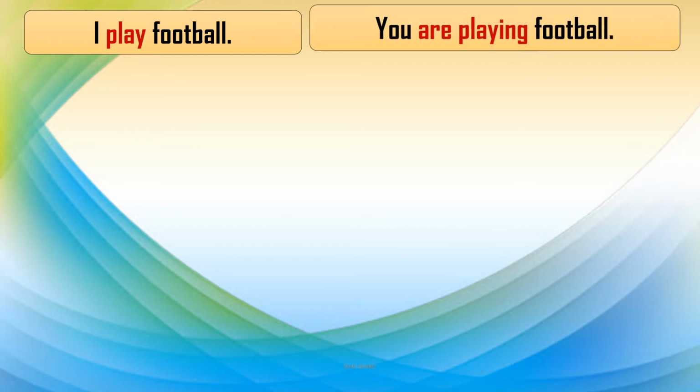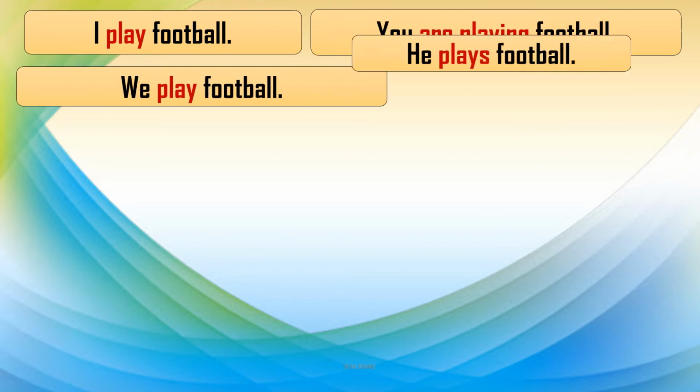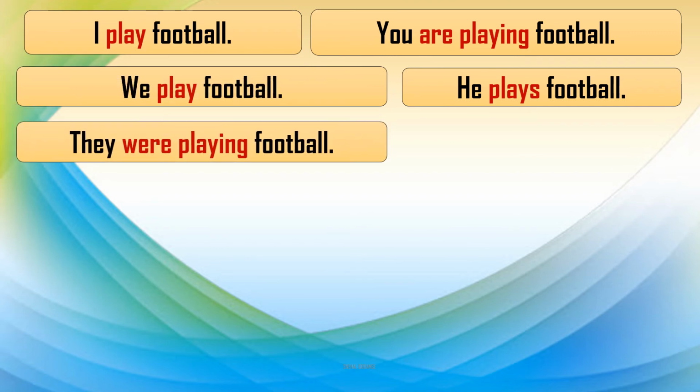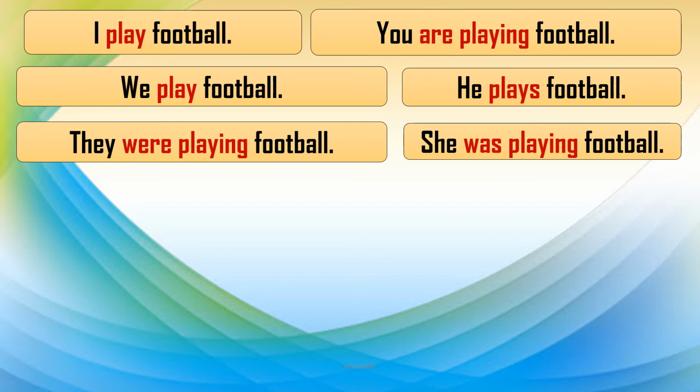So some sentences we will take again to learn the rule of this. I play football. You are playing football. We play football. He plays football. They were playing football and she was playing football. Look at the verbs very carefully. How they have changed with the person, with the number, with the tense of those sentences.